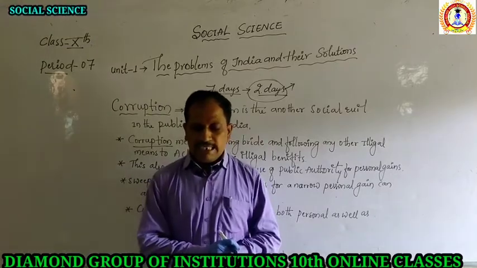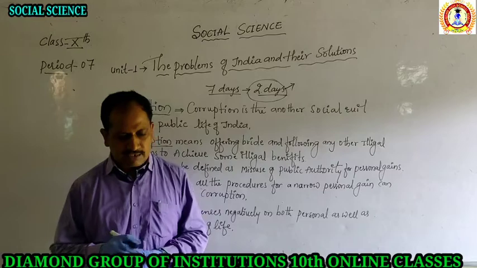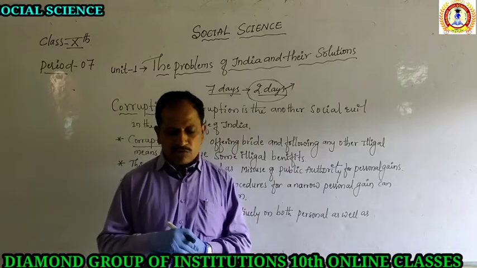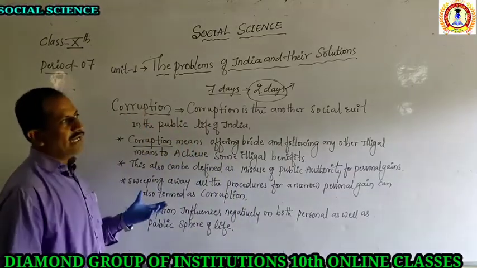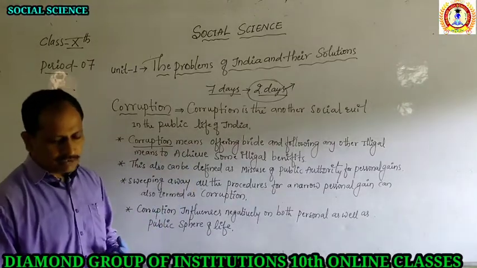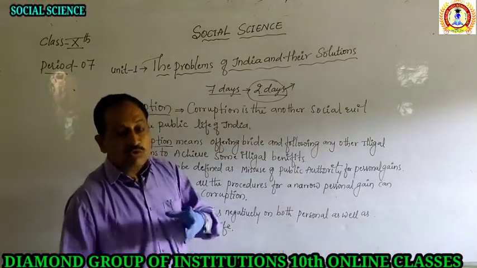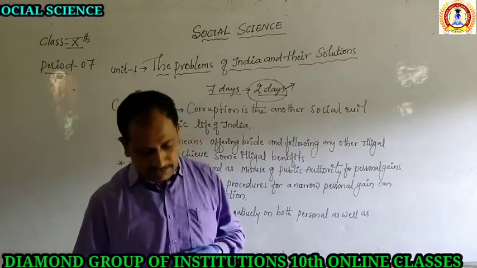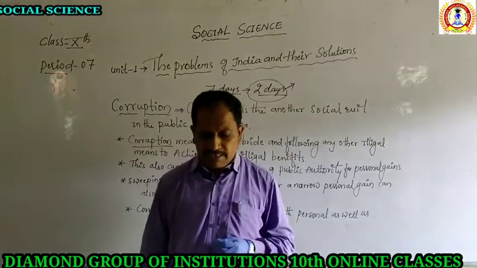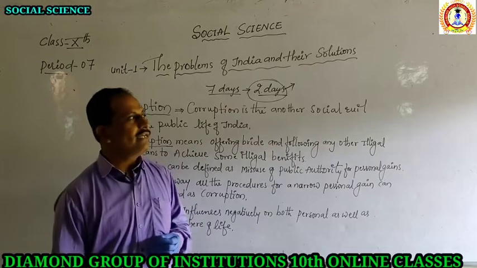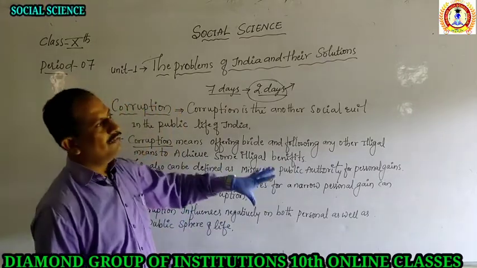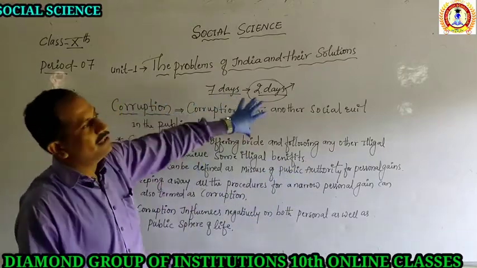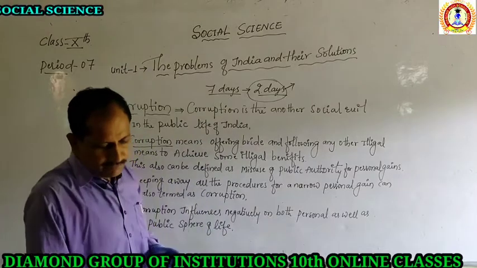So in other words, ethical political leadership, good officers and a politically aware and educated public can root out corruption. If we have good leaders and educated common people, then only can we have good control over corruption in India. Educational institutions can take a lead in this direction. At the educational level, when the child is getting education, these points should be presented to the children, then we can stop corruption in India.